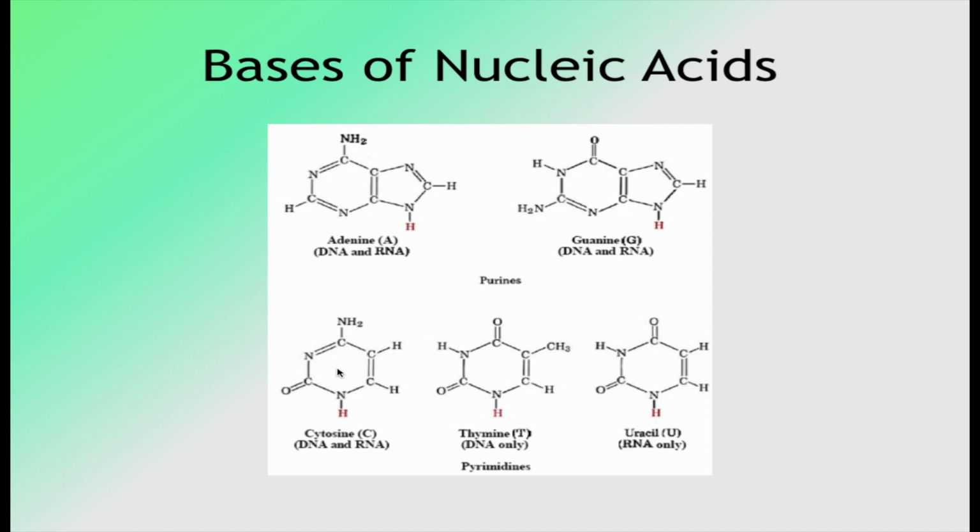Now, if we talk about the pyrimidines, it is a 6-membered ring structure. The two major pyrimidine bases found in DNA are cytosine and thymine. In RNA, we have uracil in place of thymine. Thymine differs from uracil only in having a methyl group at the C5 position. That is, thymine is 5-methyl uracil. If we remove this methyl group, we get uracil.